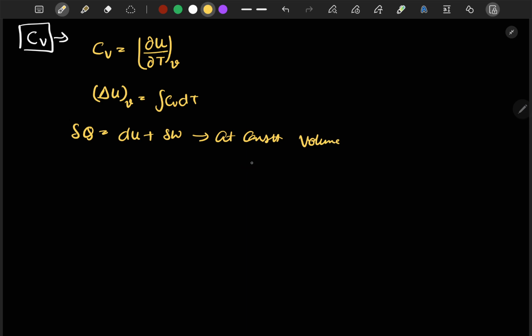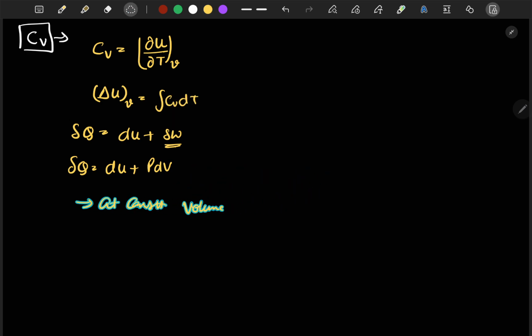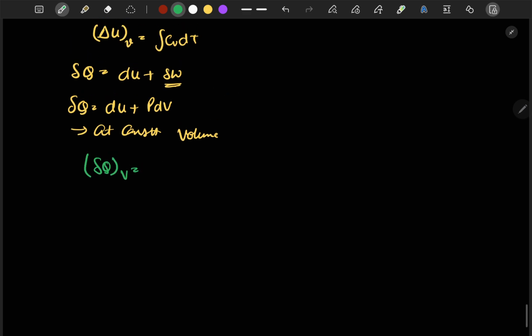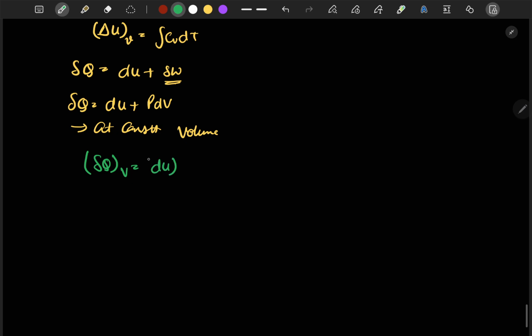Before that, if we consider that the process is reversible, then our equation can be written as del Q is equal to dU plus p dV. Now if we apply constant volume, we get del Q at constant volume is equal to dU at constant volume plus 0.